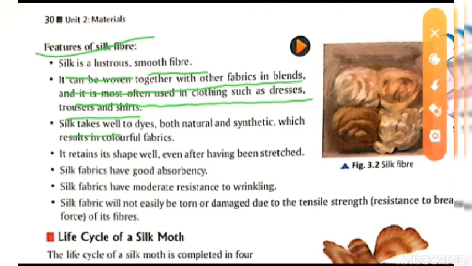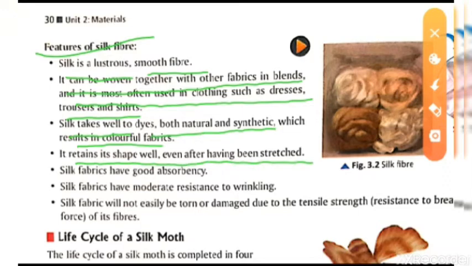Silk takes dye well, both natural and synthetic, which results in colorful fabrics. So this is also found in colorful fabric. That means it will be found in different colors also. You can choose the color. It retains its shape well even after having been stretched.